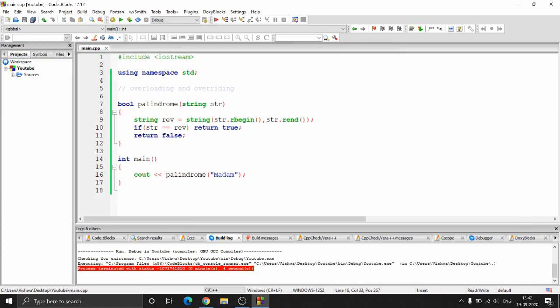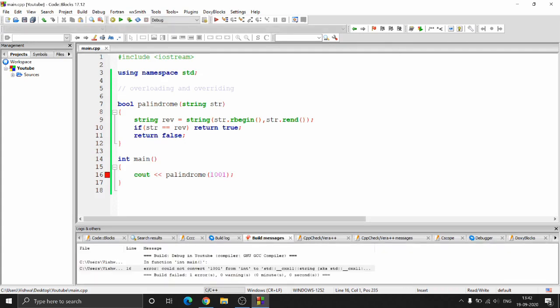So we have written a string palindrome, but what if I pass in a number over here? So something like 1001. If I run this, I'll be getting an error. It says could not convert this from int into a string. So this whole thing is nothing but a string. All right. So to make this function work even for integers, what I can do is I can just say palindrome string and then define an entirely different method for integer palindrome, or what I can do is I can just say bool palindrome.